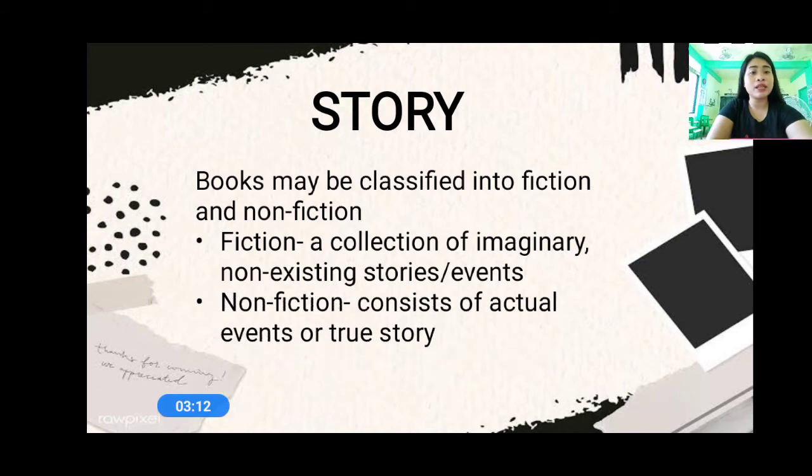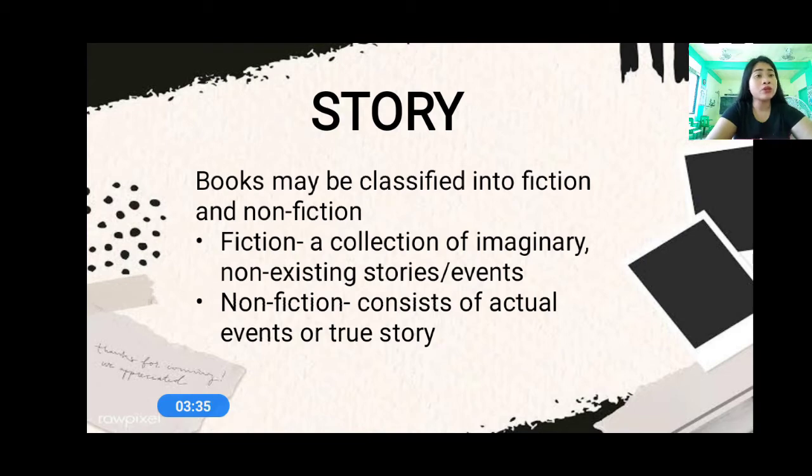So when we say non-fiction, it consists of actual events or true stories. So the opposite of fiction is non-fiction. If fiction is imaginary, non-existing stories, non-fiction is an actual event or true stories. Do you understand me? So books are classified into two.